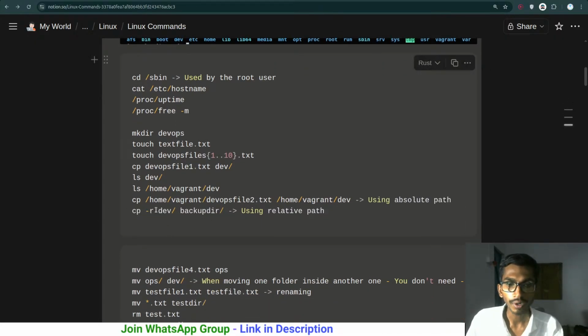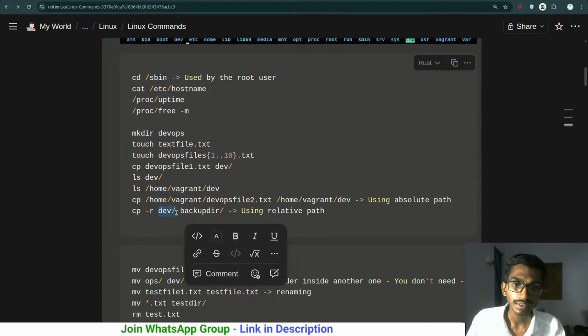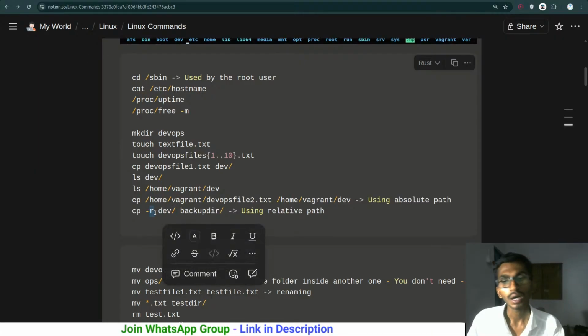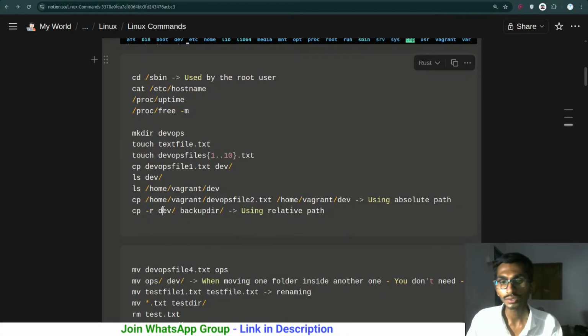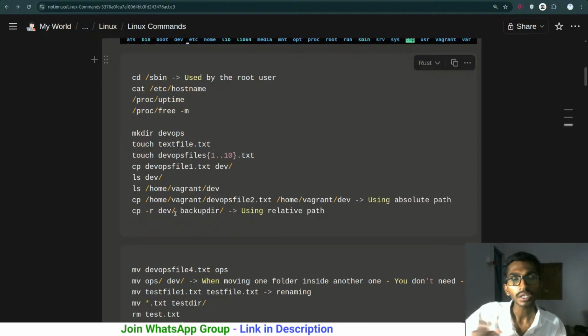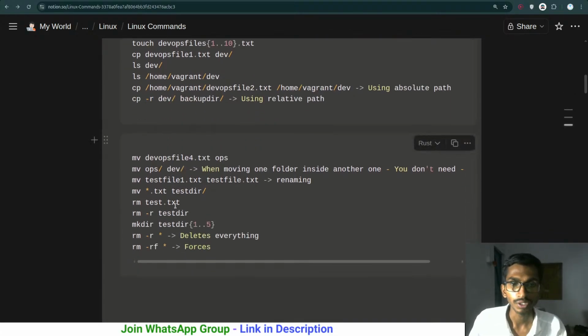We can even copy the whole directory. So suppose here what am I doing, I'm copying the whole dev directory inside backup directory. Suppose I have this dev folder over here and I want to copy this dev folder inside backup folder. So I can just simply run cp command over here, but as this is a folder, I'm using -r over here. -r is mainly used for recursive. That simply means including all the subfolders or subfiles that it has. So okay, this dev folder needs to be copied, but everything inside the dev folder should be copied, and because of that thing I'm using -r over here. So this thing is done.